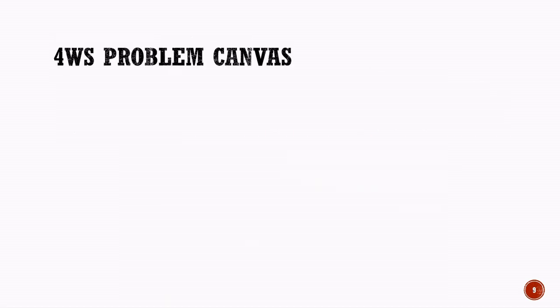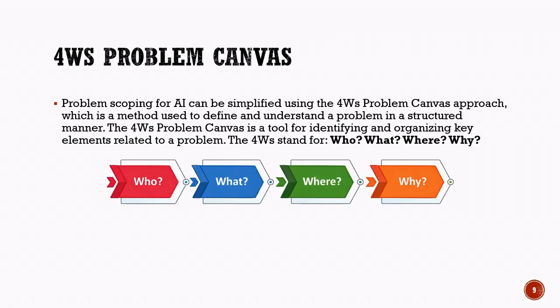4W's Problem Canvas. To understand a problem in a clear and organized way, we use a method called the 4W's Problem Canvas. The 4W's Problem Canvas helps simplify problem scoping in artificial intelligence projects. It is a structured tool used to identify and organize important details related to a problem. The term 4W's stands for who, what, where, and why.